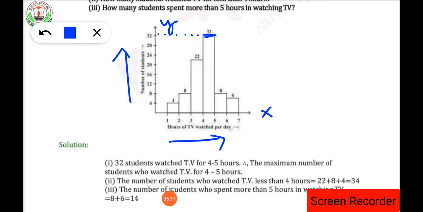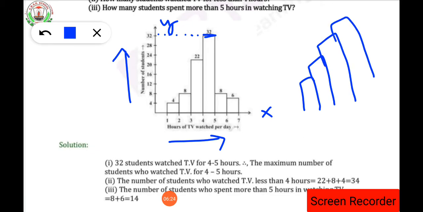Because look at the graph. The bars are already joined everywhere. The two bars are joined like this, isn't it? So that's why here it is marked 4 and 5. In the graph you can see it marked as 4 and 5. That's why, if it asks about the time, we will take both 4 and 5. Have you understood up to here?